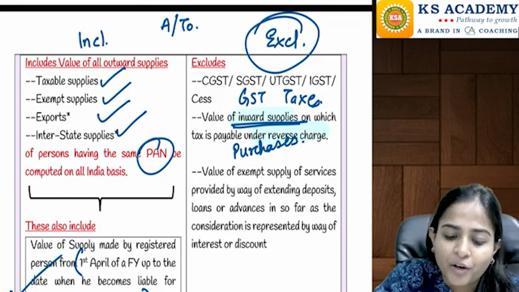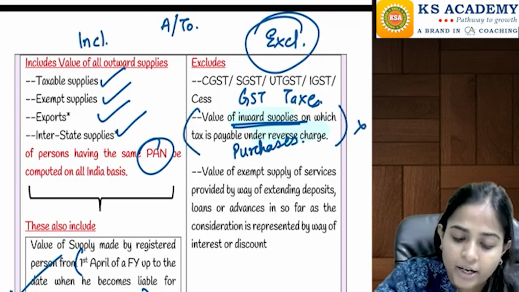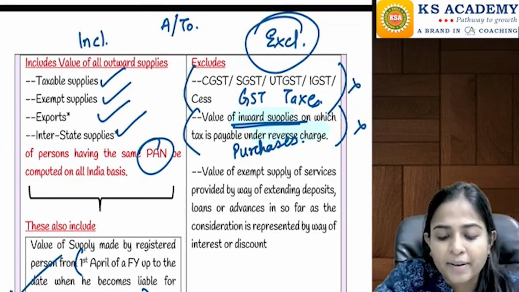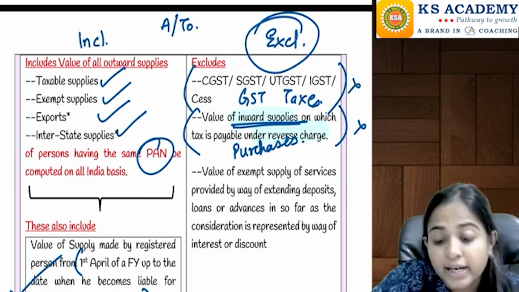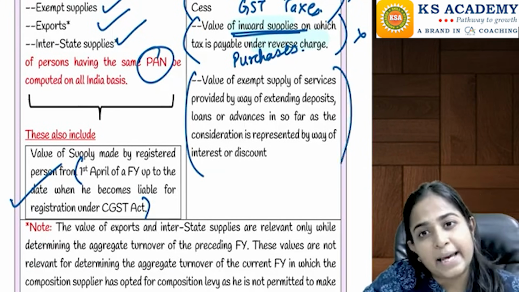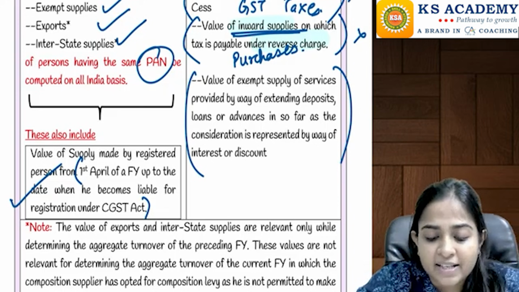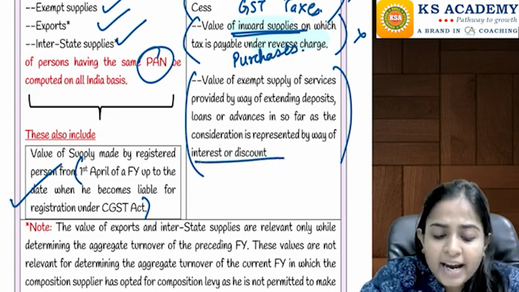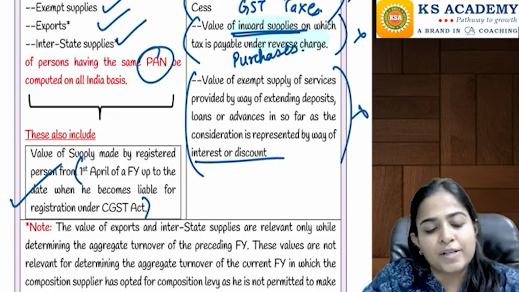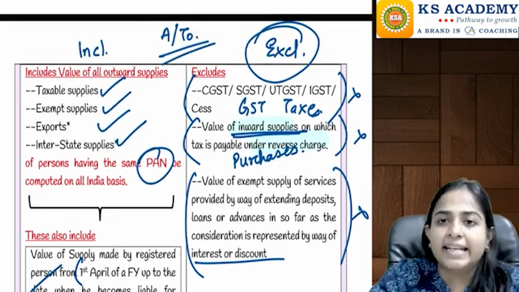So in turnover, your purchases will never be included. First of all, GST taxes will not be included, your purchases will not be included, and one exempt service, which was in the form of giving loans, deposits, advances, where the consideration is in the form of interest or discount, even this is to be specifically excluded from the aggregate turnover.